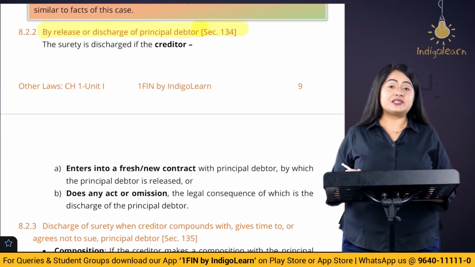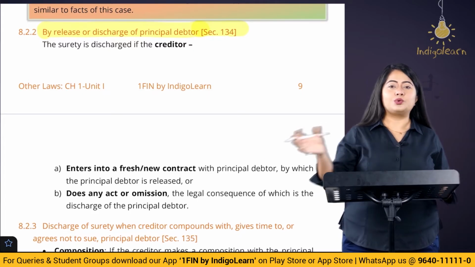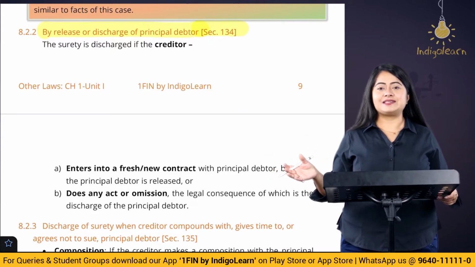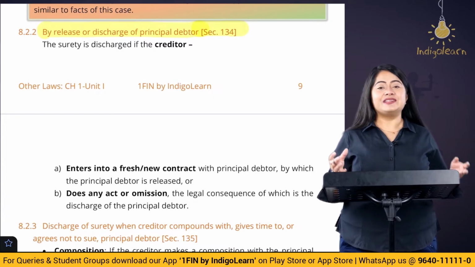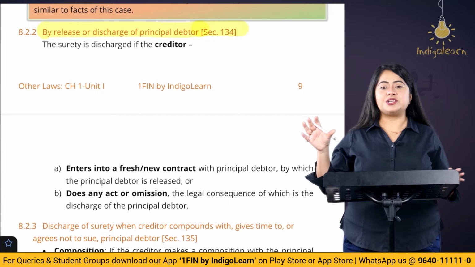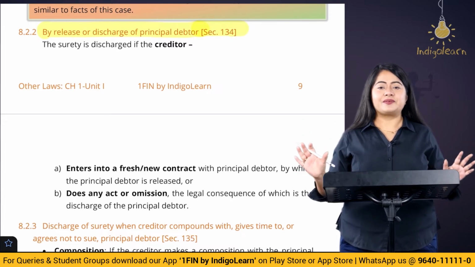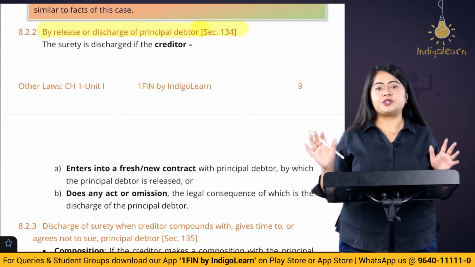So, suppose this creditor becomes very relaxed. He says, listen, you debtor, I don't want you to pay any money. In that case, do you think the surety is going to be discharged? The answer is yes. We know the liability of the surety is coextensive with the liability of the debtor. So, if the creditor decides to discharge the debtor, then automatically the surety is also going to be discharged.